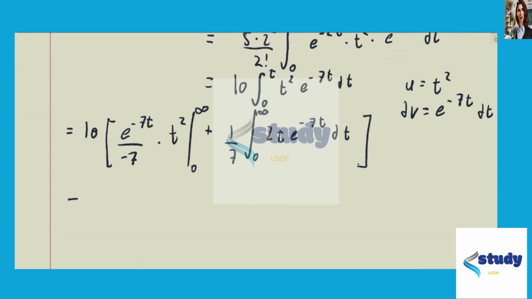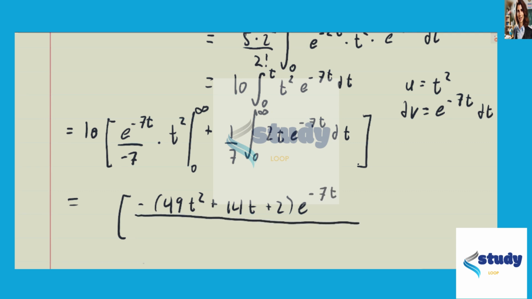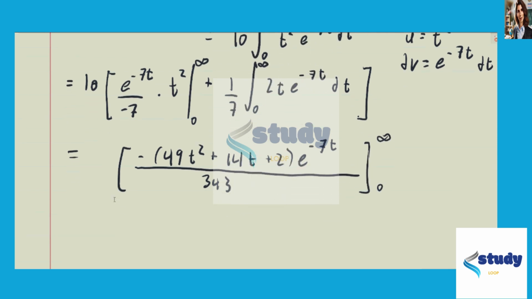which will give us here, one second, that will become negative 49t squared plus 14t plus 2 times e to the power of negative 7t divided by 343, evaluated from 0 to infinity. And so we'll ultimately arrive at the result 2 over 343.